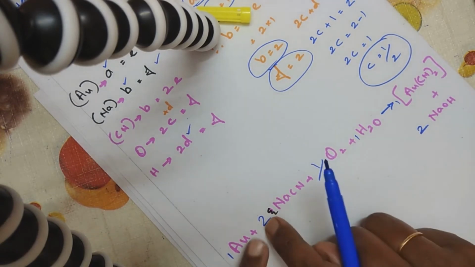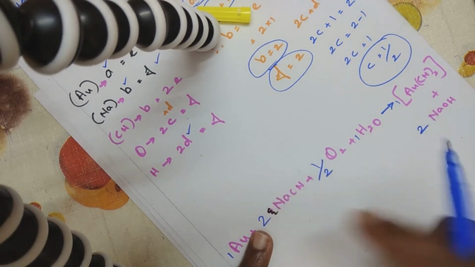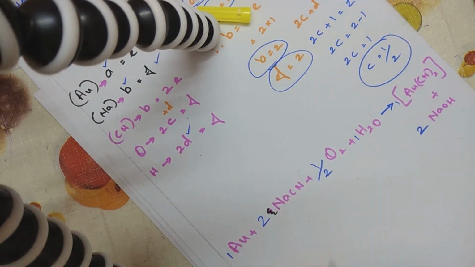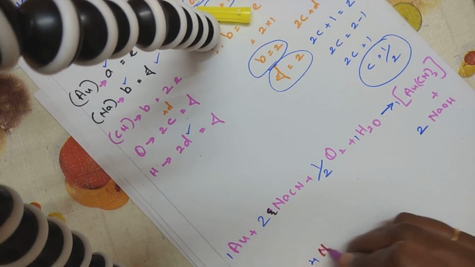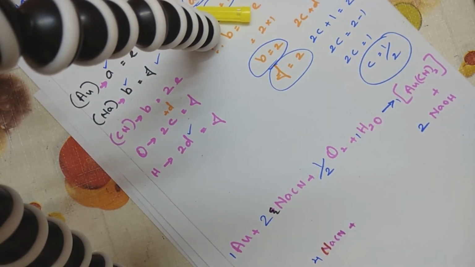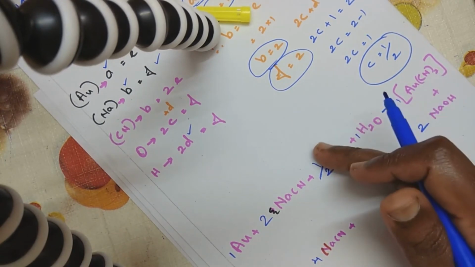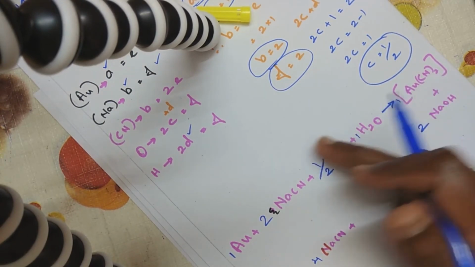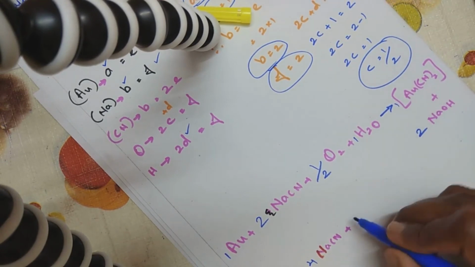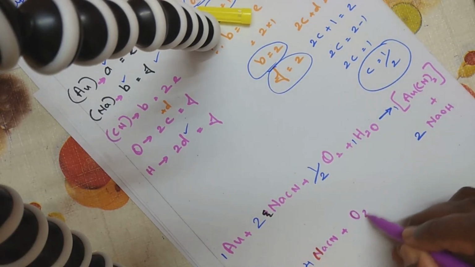Plus, already I have a 2 and I am multiplying it with the 2. So what will be my answer? 2 2s are 4. So I will have 4 times NaCN. Now 2 I have got here. If I multiply it, I need not multiply it with the whole numerator. 2 and 2 will get cancelled for me. So I will get only oxygen here.